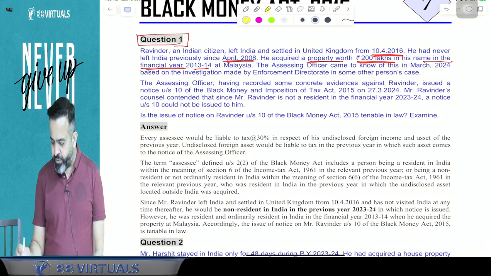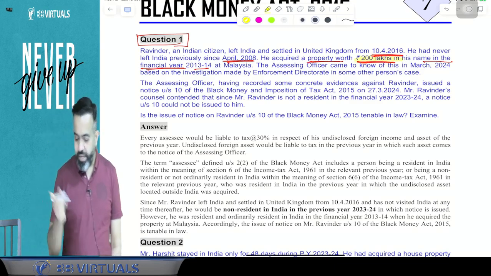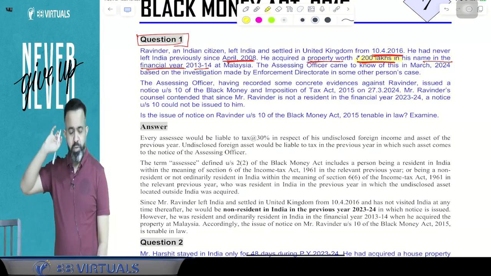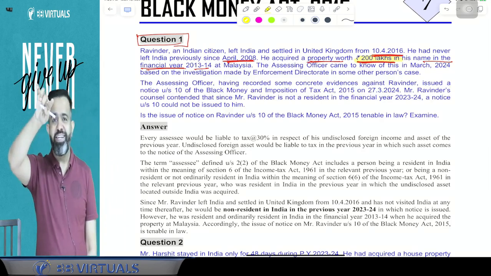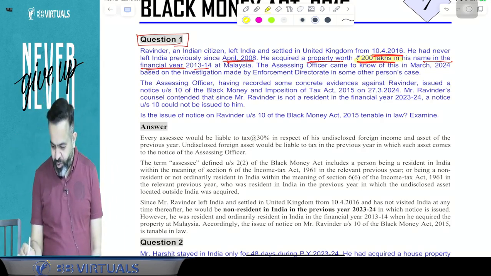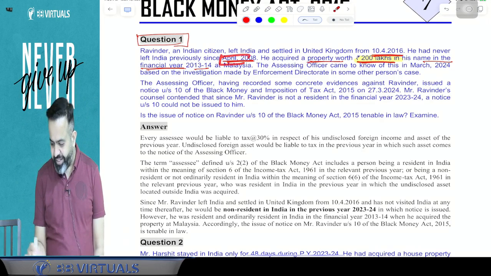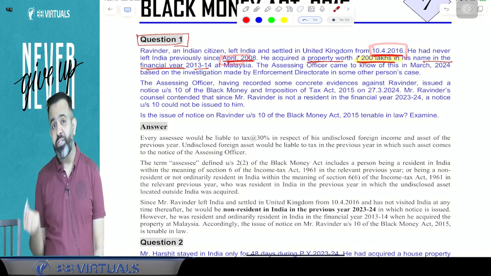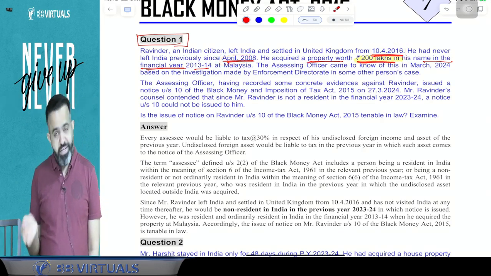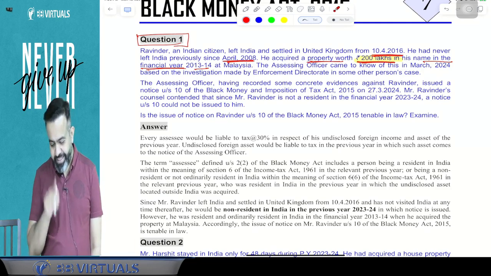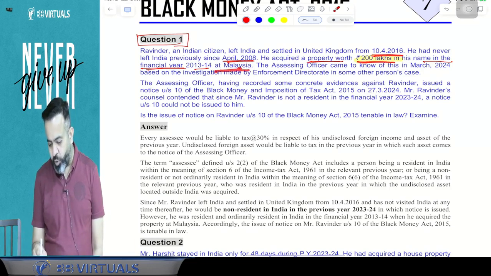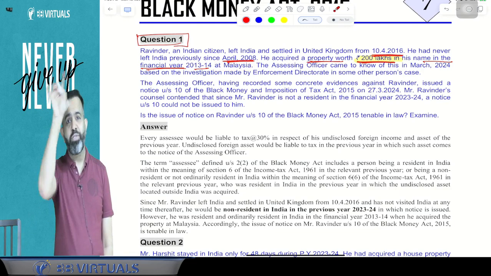So in Malaysia, he has purchased one property in his name in the previous year 13-14. That time he was a resident, because from April 2008 till 10th April 2016, he was in India. So now he is a non-resident, but in the year in which he acquired this property in Malaysia, in that year he was a resident.